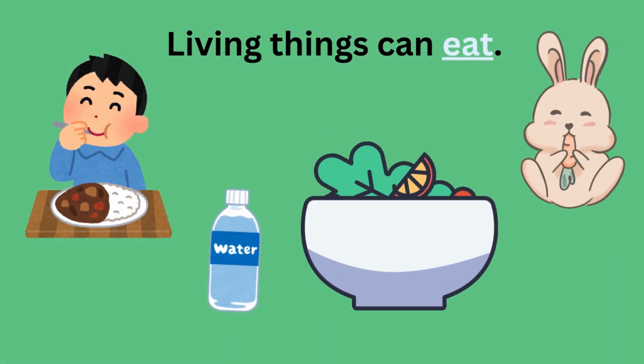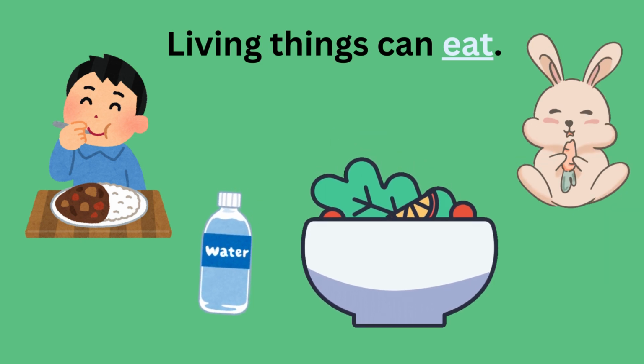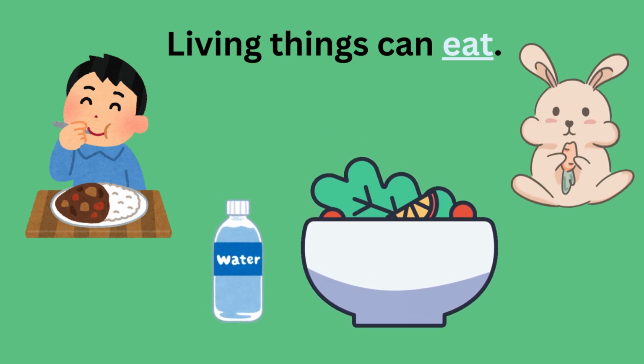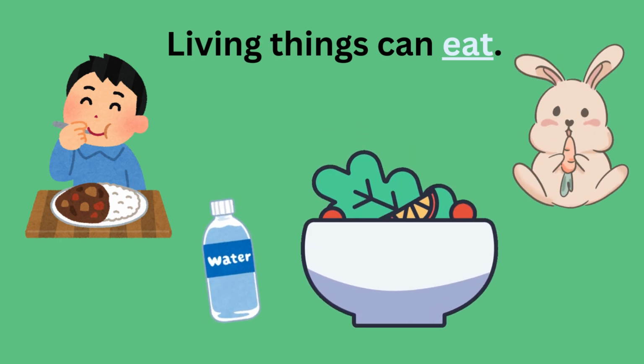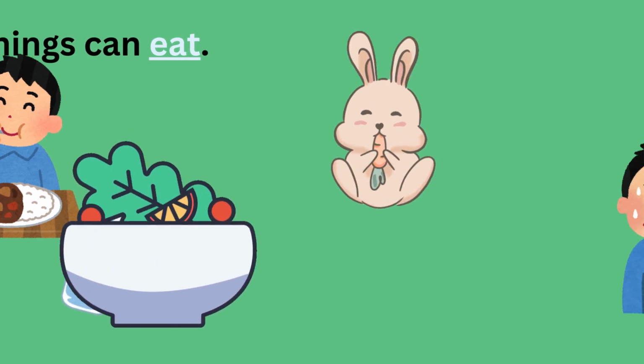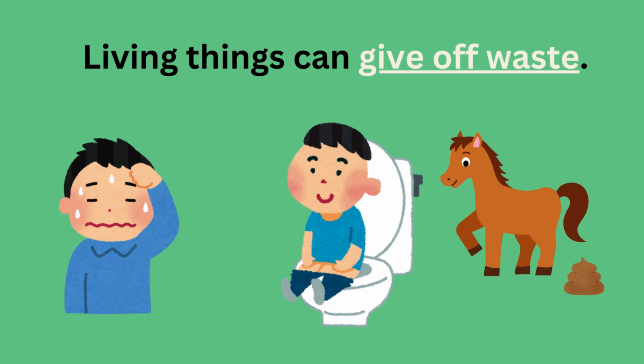Living things can eat. We all need food to grow healthy and strong. Plants get food and water through their leaves. Living things can give off waste. Humans, animals, and plants let off extra food, water, and sweat. This keeps us healthy.